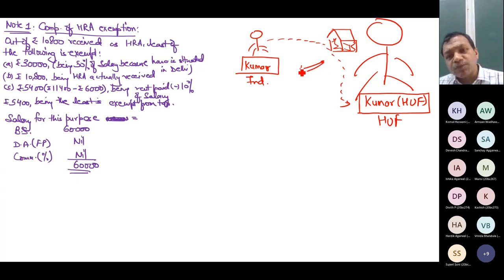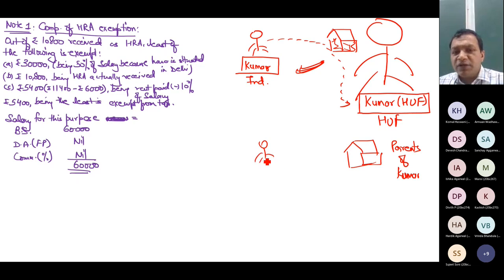Answer is yes, it is allowed. Tomorrow, if this house belongs to the parents of Kumar, let us suppose there is no HUF, one human being Kumar, and these are the parents of Kumar. But this house is not owned by Kumar, this house is of the parents.